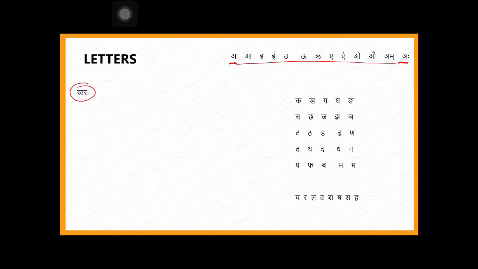Now we need to learn little more. We know letters, what are they, but why we have to learn about them, or what we have to learn? Here it is. See, a to aha, all of them are called swara. A to aha, how many letters are there? All of them are called swaras. Then ka to ha, all of them are called vyanjanas, right? Then anuswara and aha, see here you can see only these two letters are called anuswara and visarga. Anuswara is called anuswara as well as aha is called visarga.